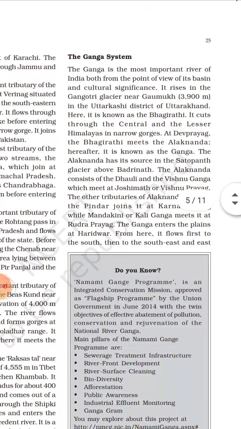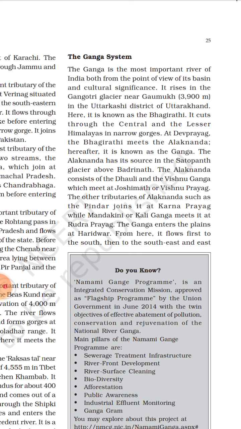So the next important drainage system is the Ganga system. Ganga is an important river both from India's point of view, for its basin and its cultural significance. It covers a large river basin, and for culture, there are various religious cities situated on the bank of river Ganga, like Banaras, Allahabad, Haridwar, and Rishikesh.